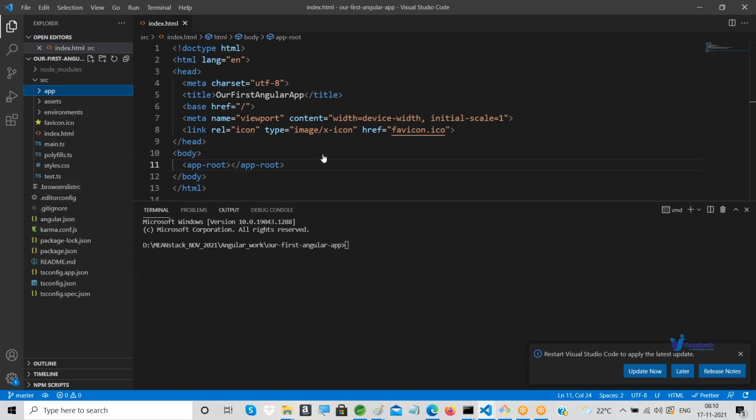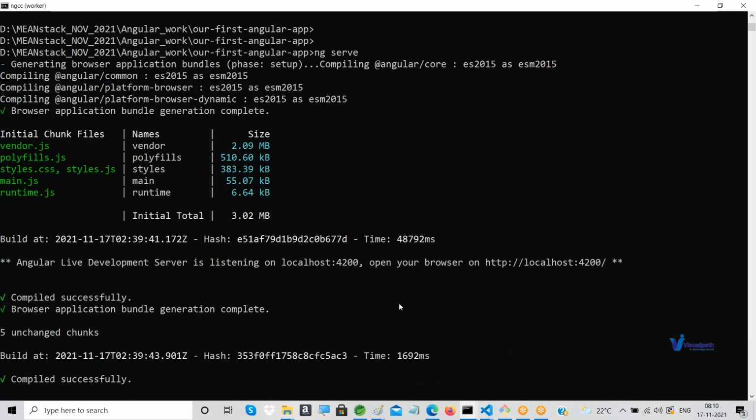So you don't find anything like JS files, but the browser understands only JavaScript. The browser cannot run other things. You understood, right? You don't need to worry about this or break your head over it. Angular itself will do all the activity. The moment you run your application, it will convert the entire TypeScript code into the related JavaScript. That compilation happens at the backend. The browser will run it. Now it is ready to open. It is telling localhost 4200, so just go there and open it.